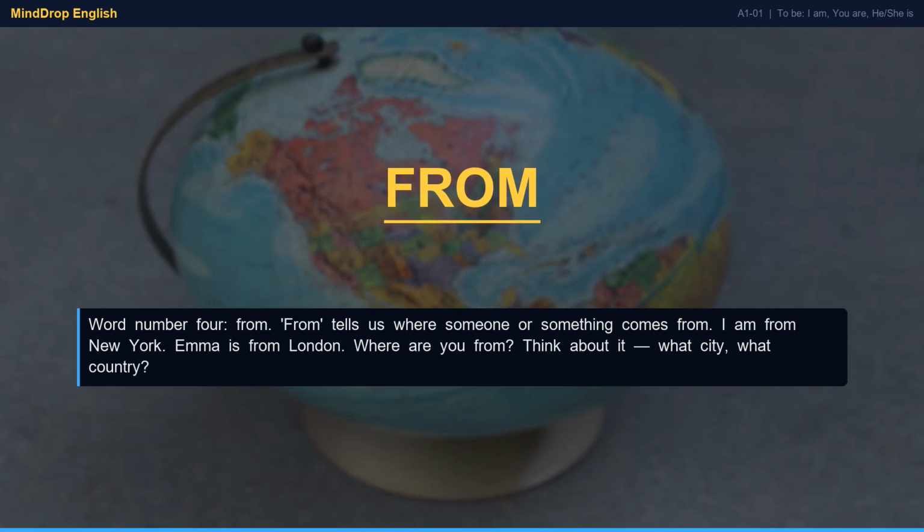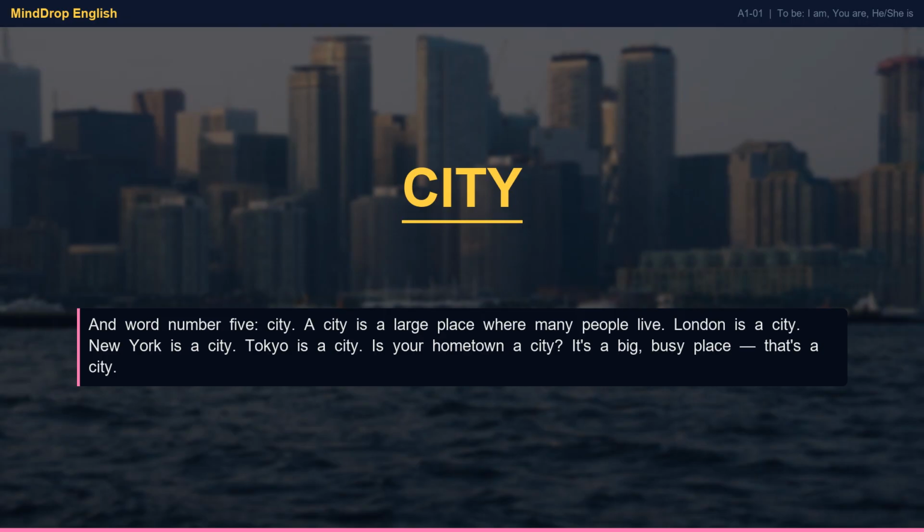Word number 4. From. From tells us where someone or something comes from. I am from New York. Emma is from London. Where are you from? Think about it. What city? What country?